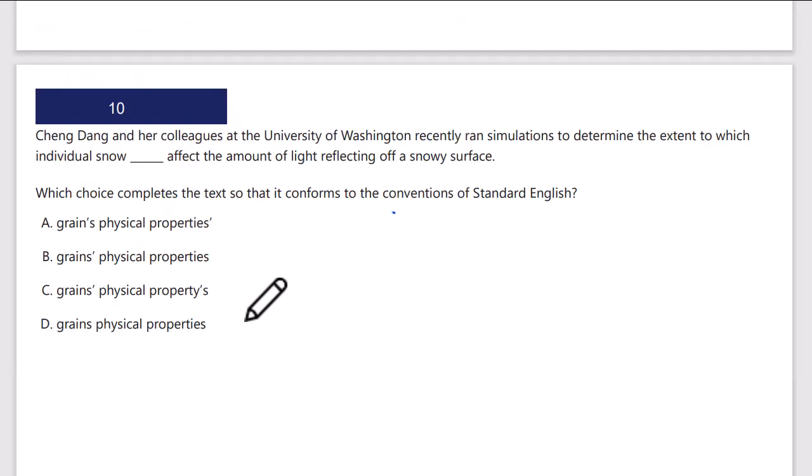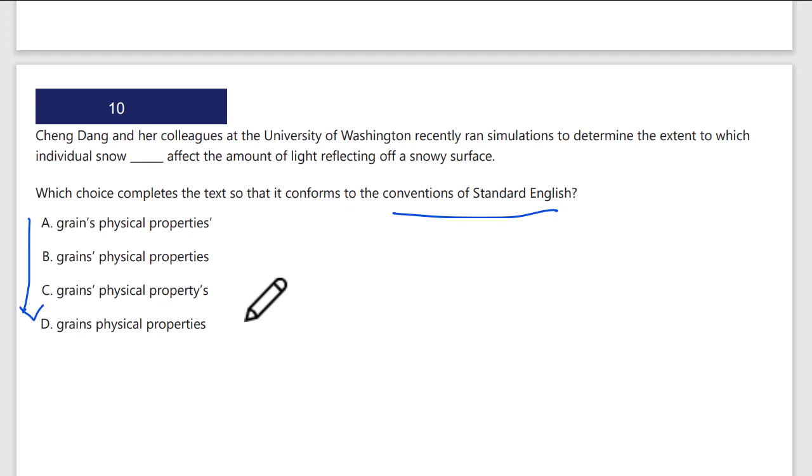Okay, this is a grammar question, conforms to the conventions of standard English. Let's do a quick vertical scan. I've got grains, I've got all kinds of apostrophes and possession issues here. Let's read. Cheng Dang and her colleagues at the University of Washington recently ran simulations to determine the extent to which individual snow grains' physical properties affect the amount of light reflecting off a snowy surface. So individual snow grains' physical properties.